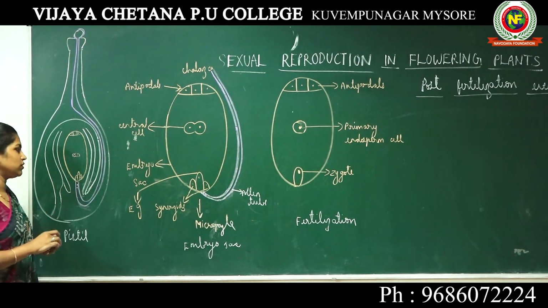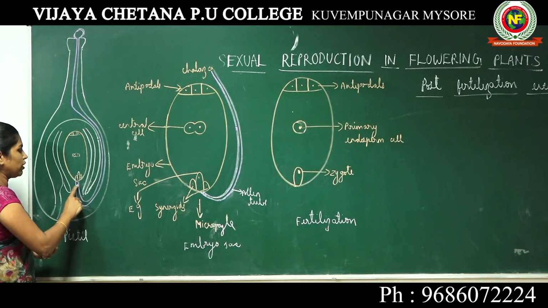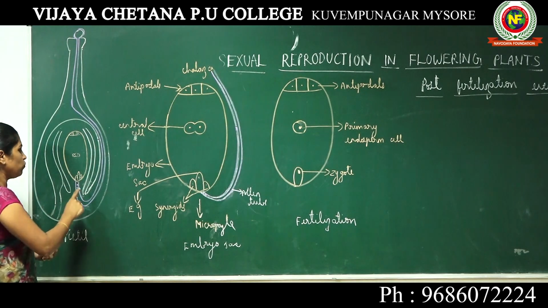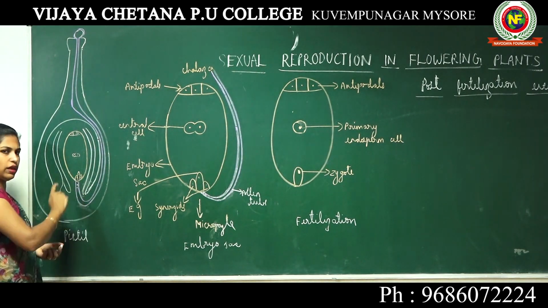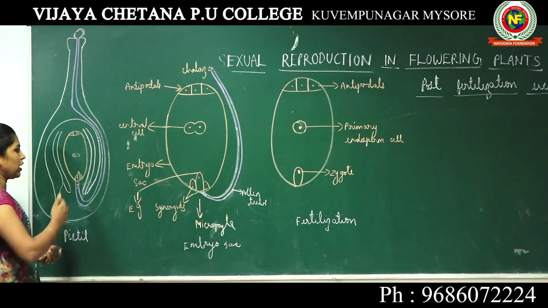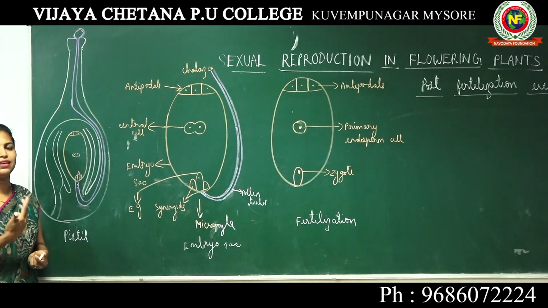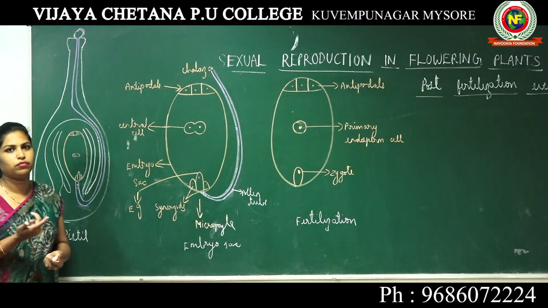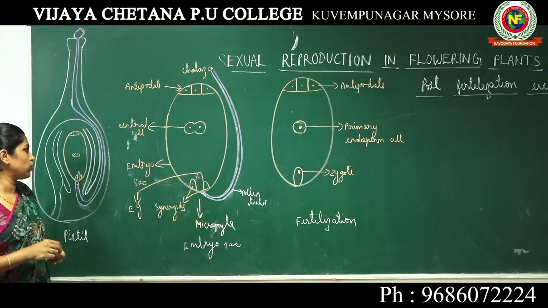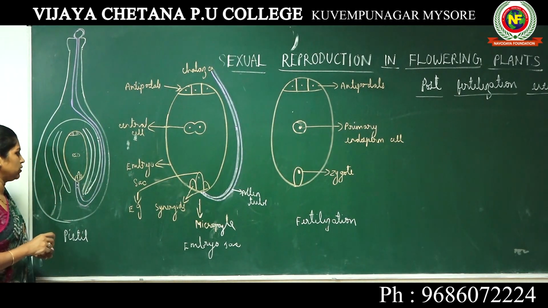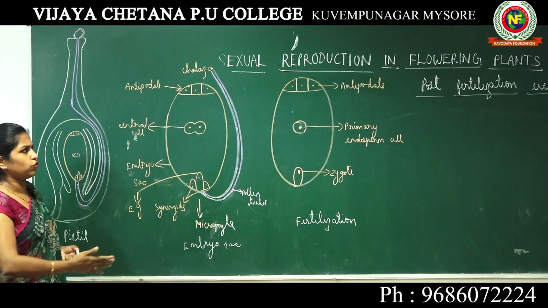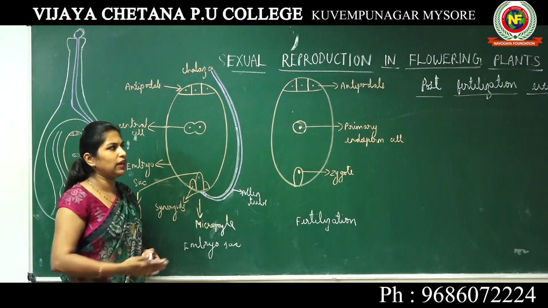When one male gamete fuses with the polar nuclei, it is called triple fusion. When the other male gamete fuses with the egg, it is called syngamy. Syngamy and triple fusion together are called double fertilization. Okay. Now we will look into the post-fertilization events.